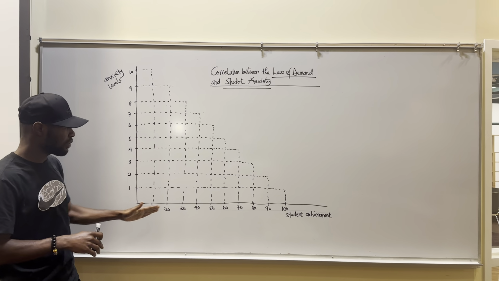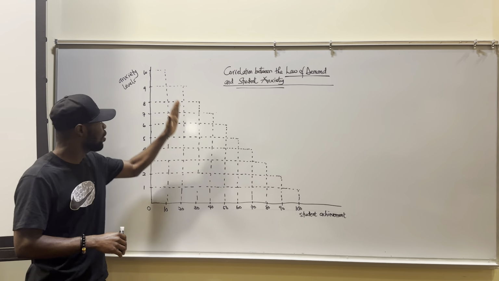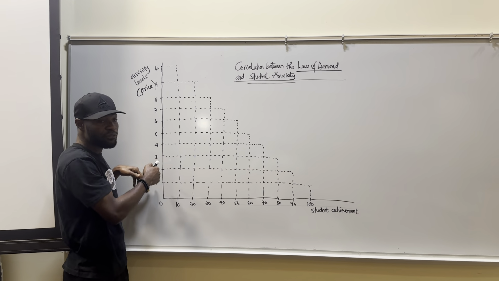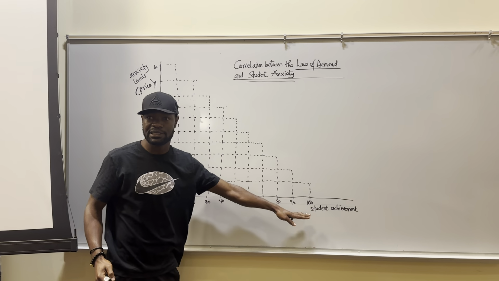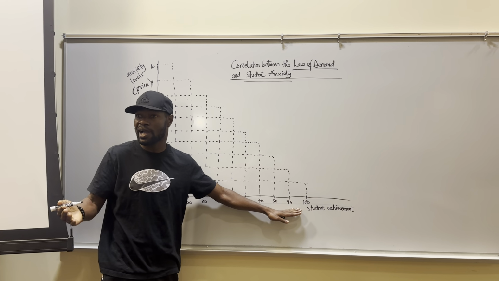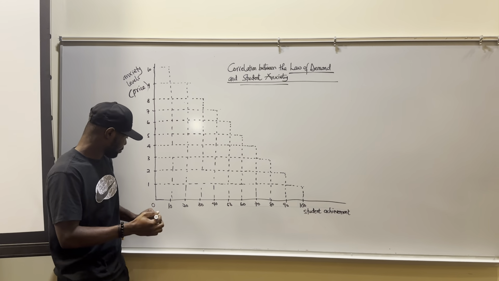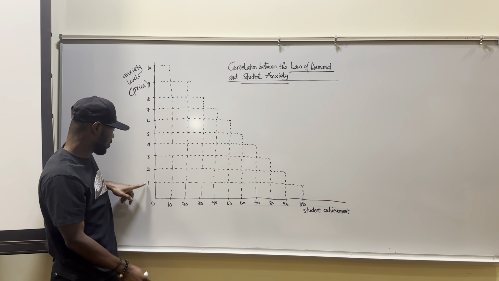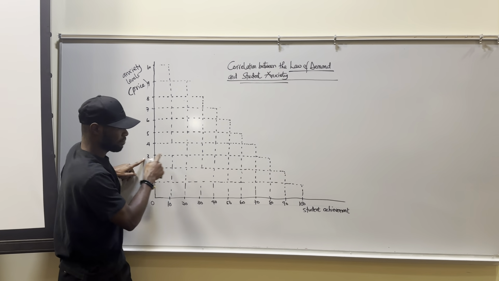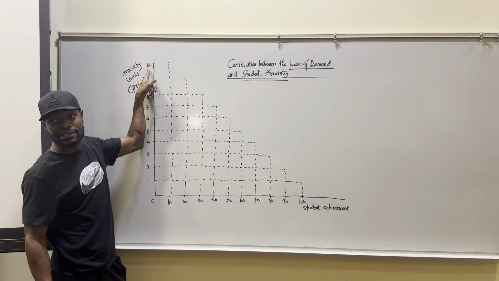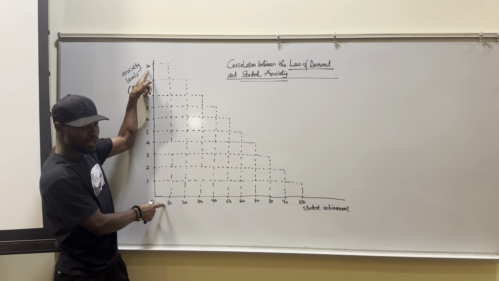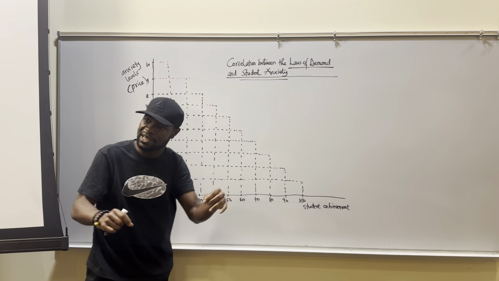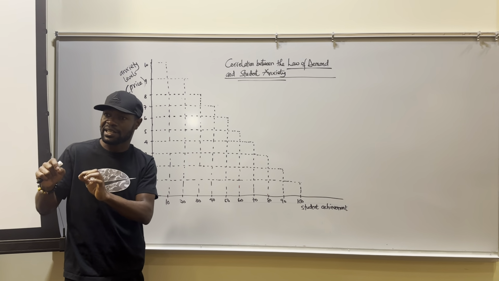So if you look at this table we have on the board, that is what we call the law of demand. The law of demand here is supposed to be price. All these figures, for example, are in dollars. And then this is the quantity demanded, the number of goods or services people intend to buy. You can see clearly that if price is just $1, you see 100 people buying it. If it is 2, 90, if it is 3, 80, in that order. Now let's look at $10. If it is $10, only 10 people intend to buy, or even less, because that is humans for you. That is about the law of demand. It states that the higher the price, the lower the quantity demanded, and vice versa.